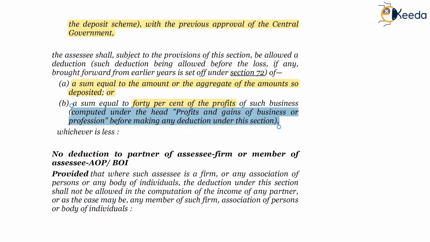So before making any deduction under section 33AB, whatever is the profit, on that profit 40% will be applied, or the amount deposited in aggregate during the previous year, whichever is less between the two is the amount of deduction which is available to the SSC under section 33AB.